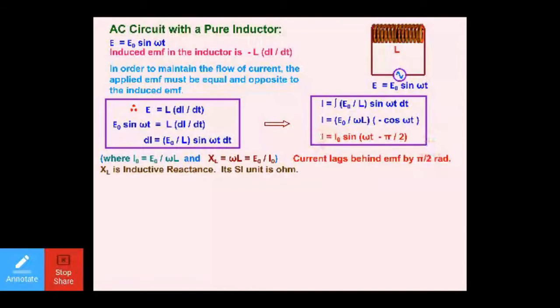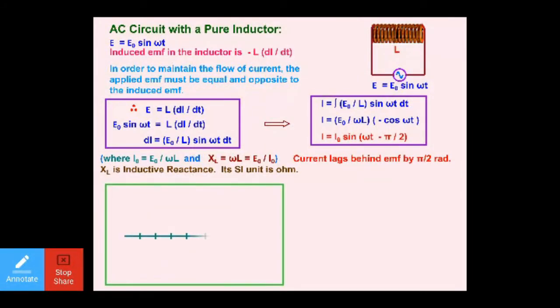So in the second case omega t is decreased by pi by 2. It means current is lagging behind. Current is having the value decreased, and that is decreased by the phase angle of pi by 2, which you can understand from both expressions. Right? By the two expressions, you get to know current lags behind the EMF by the phase angle of pi by 2. Now let's make the phasor of it.